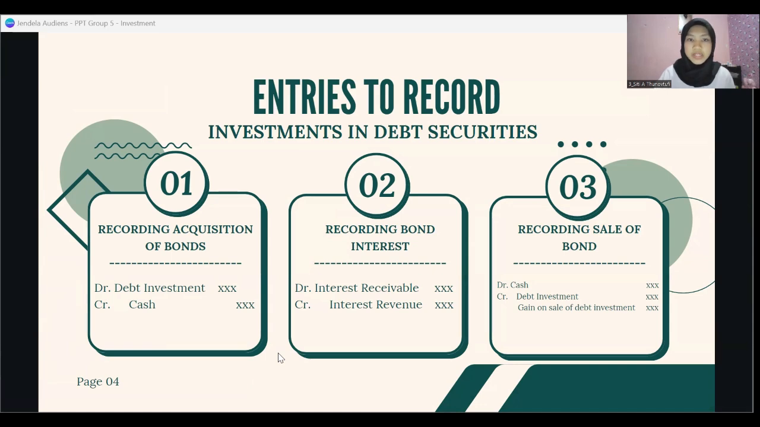And the last one is recording the sale of bonds. When selling an investment in the form of bonds, we will compare the selling price with the investment value. If the sale value is higher than the investment, there is a gain. The journal entry will be cash in debit, and debt investment and gain on sale of debt investment in credit. Meanwhile, if the sale value is lower than the debt investment, there will be a loss. The journal entry is cash and loss on sale of the investment in debit, and debt investment in credit.